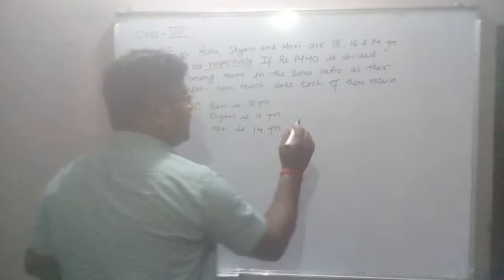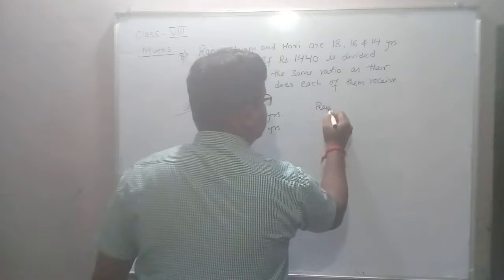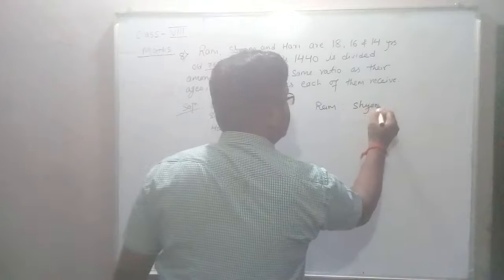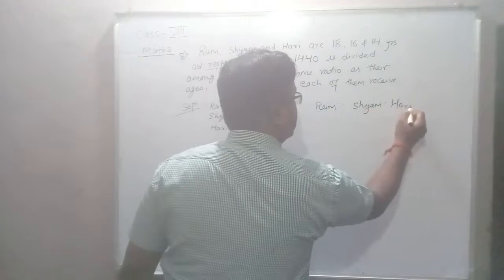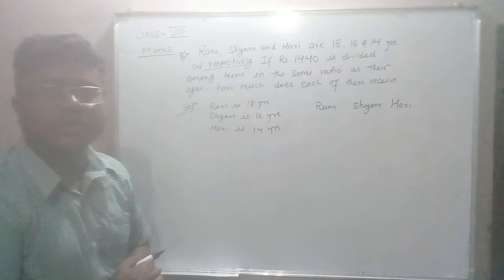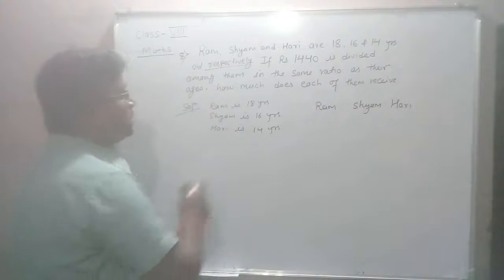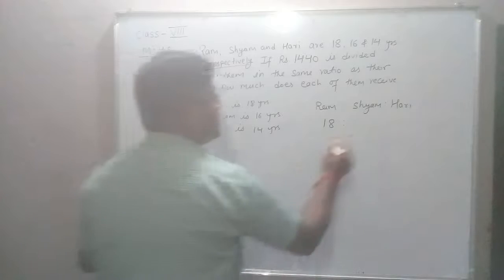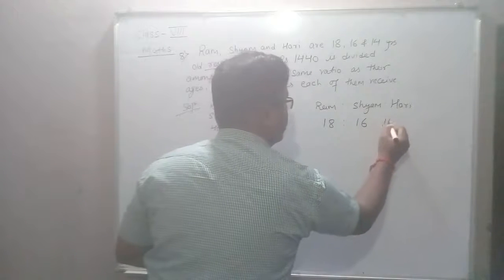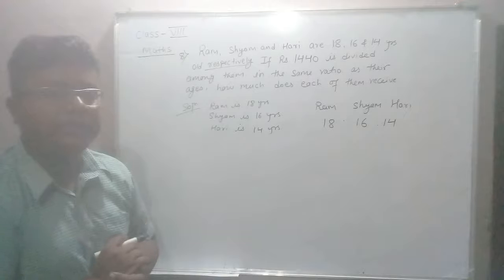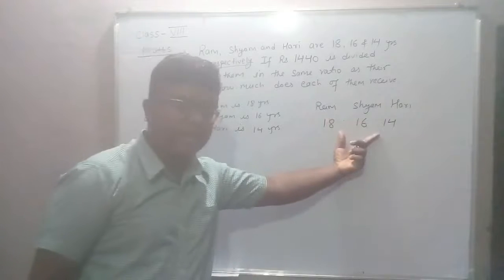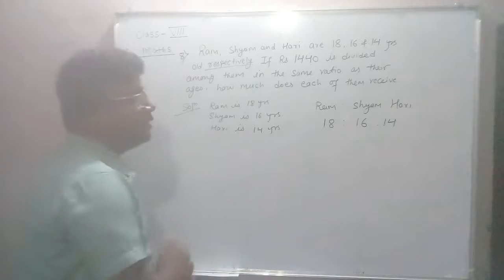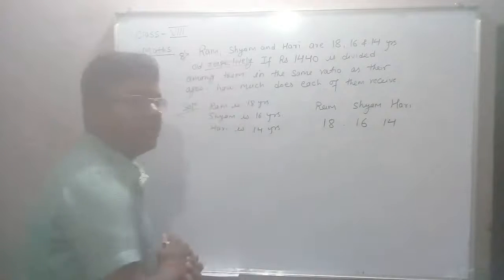It's very simple. The age of Ram is to Sam is to Hari. Three persons are there, and we are going to find the ratio of their ages. Ram is 18, Sam is 16 and Hari is 14. Write in this manner, and let's cancel it. Divide all the terms by 2.